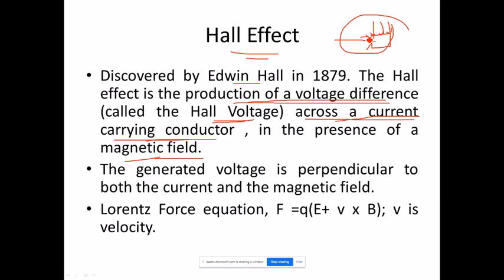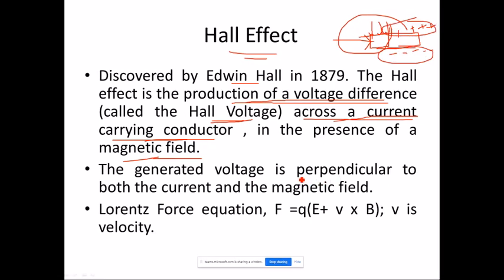If the current is flowing in the duster, just for analogy, then a potential difference will be produced across the two surfaces of the duster. On one surface we will have positive charges, on the other surface negative charges. Whatever voltage is generated will be perpendicular to both the current and the magnetic field.